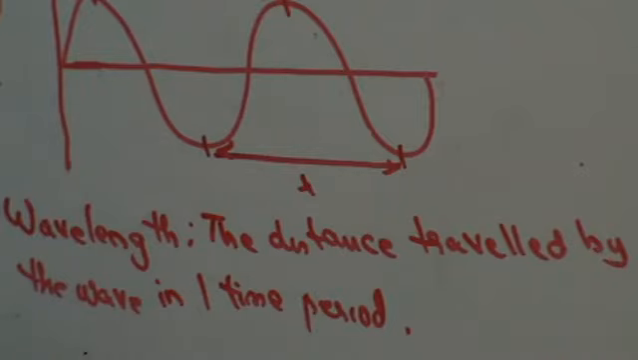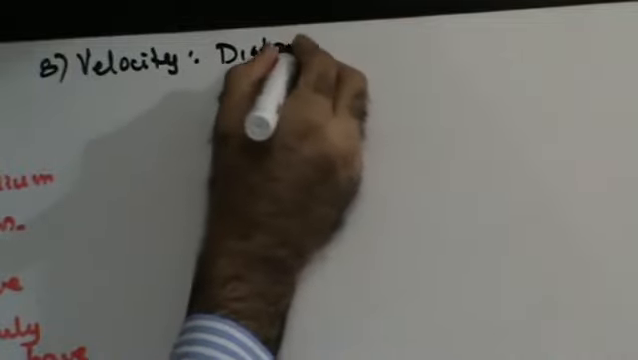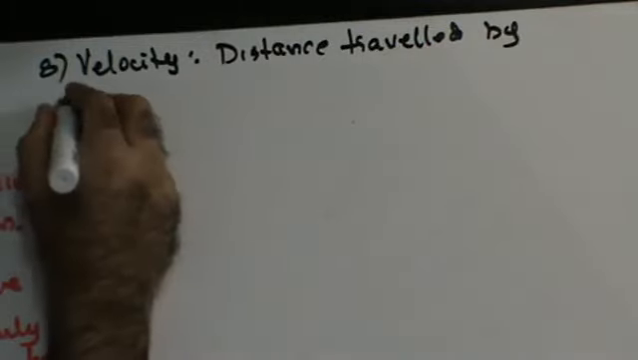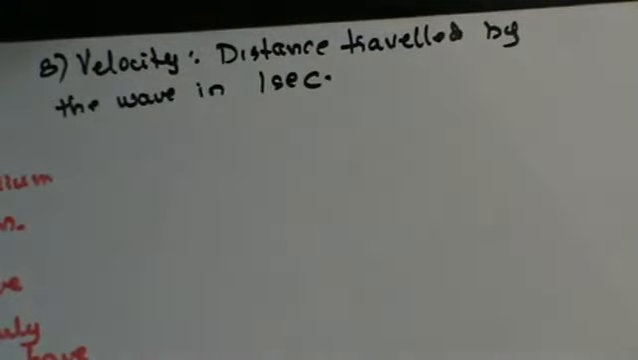Next, let's see what we mean by velocity. What is velocity? Velocity is the distance traveled by the wave per second. Velocity by normal definition is the distance traveled by the wave in 1 second, or per unit time.